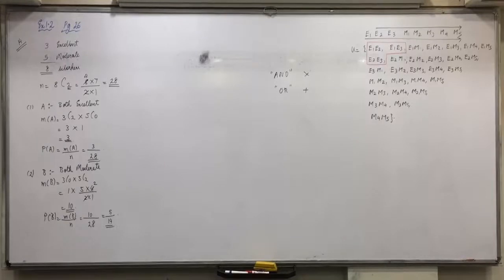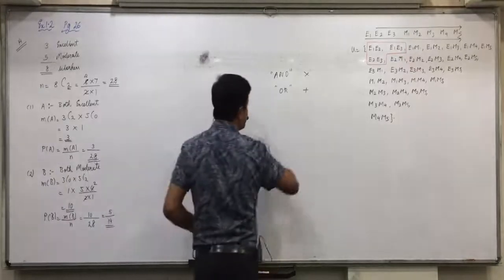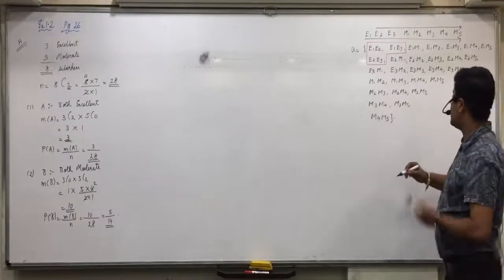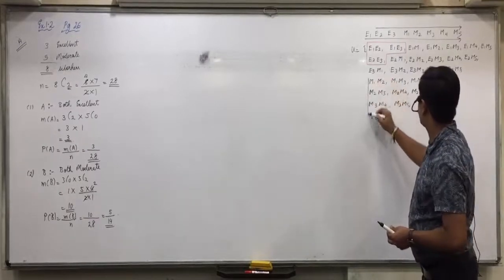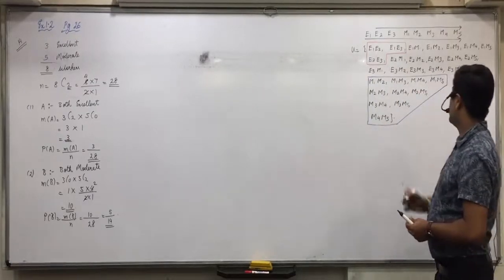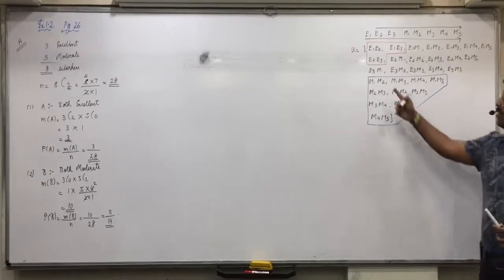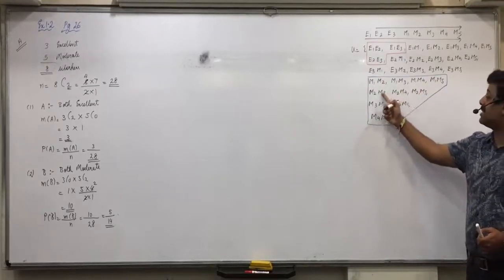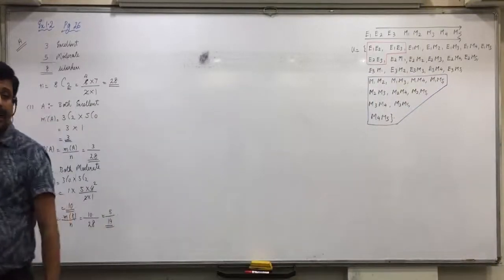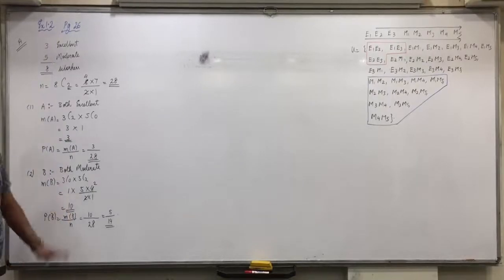All are clear with this second answer? Anyone having any doubt in this? See here, both are moderate means, can you see in these options? Both are moderate. 1, 2, 3, 4, 5, 6, 7, 8, 9, 10. But we directly get it with the formula that there are 10 outcomes where both are moderate. Just to prove this answer, I made the sample space in this question. Is everyone clear with this?